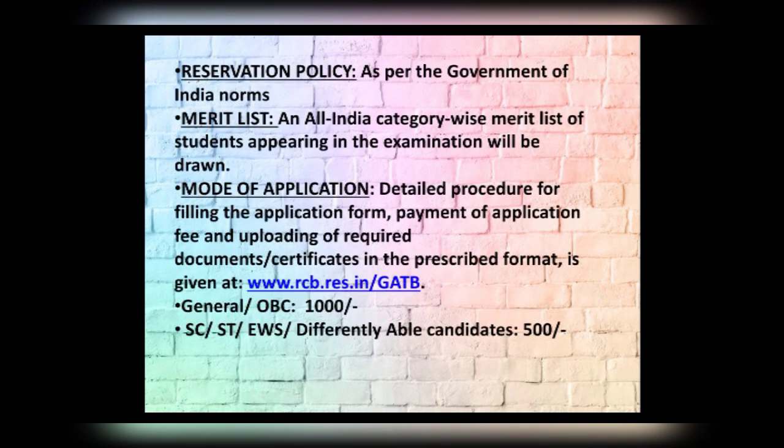Let's talk about some important aspects. Reservation policy. As per the Government of India norms, a category-wise merit list of students appearing in the examination will be drawn. Based on the GAT-B rank, the participating institutes may conduct admission and generate their own waiting list. Mode of application is online. General and OBC candidates have to pay 1,000 rupees for application, and other categories will have to pay 500 for their application.